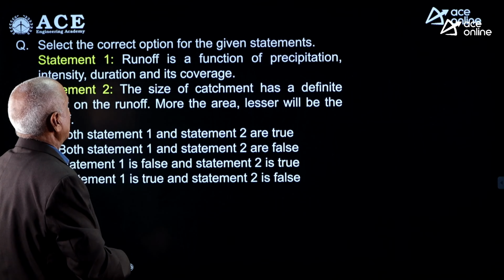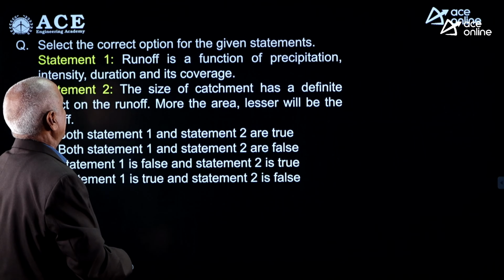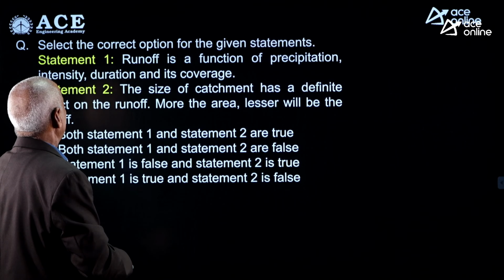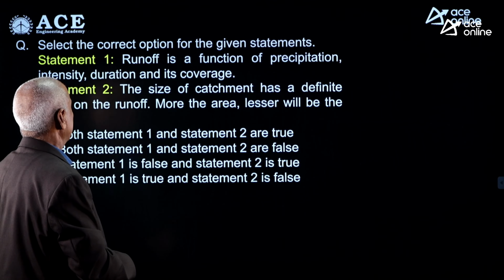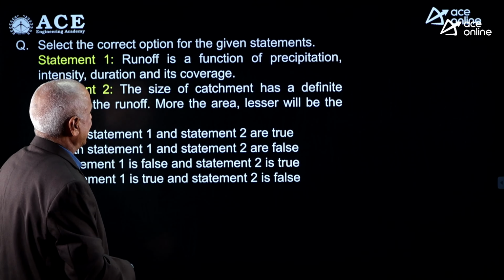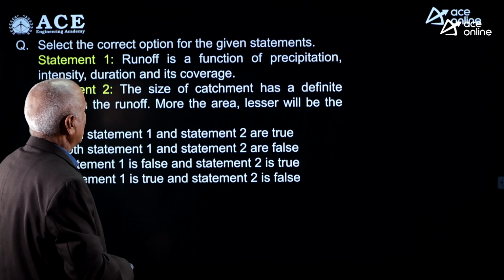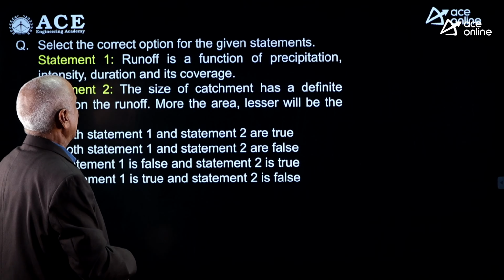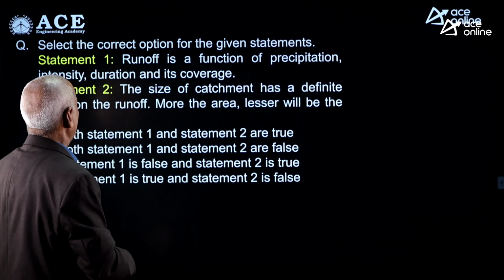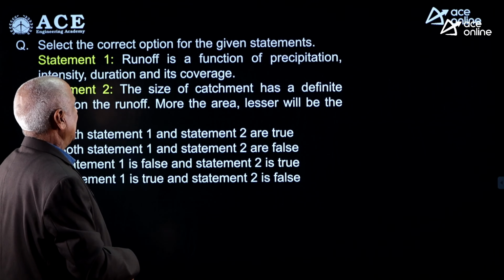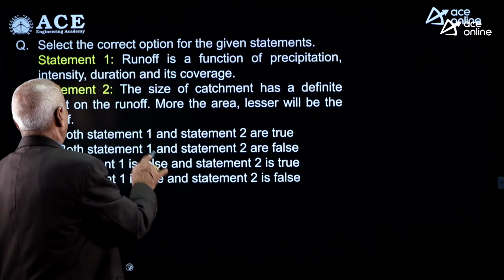Select the correct option. Runoff is the function of precipitation, intensity, duration and its coverage. The size of the catchment has a definite effect on the runoff. The more the area, the lesser will be the runoff. More the area, lesser will be the runoff. This is the false statement.